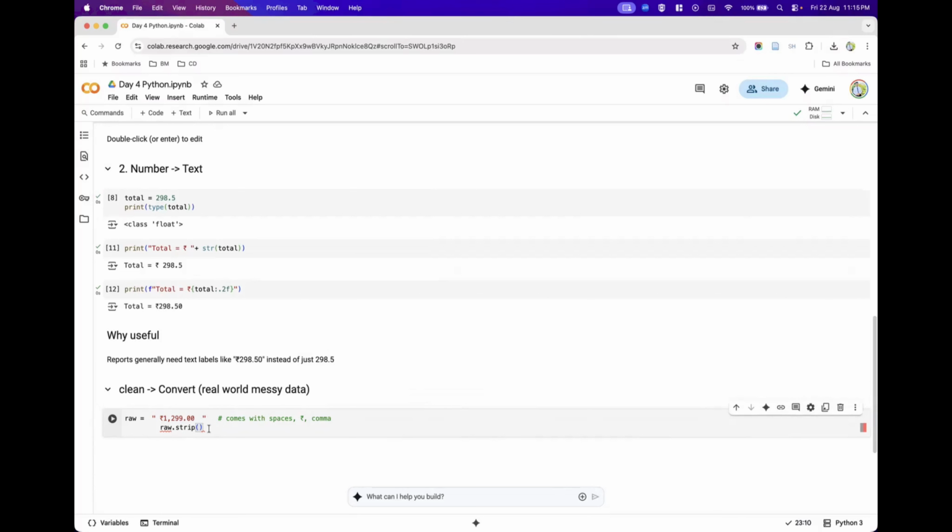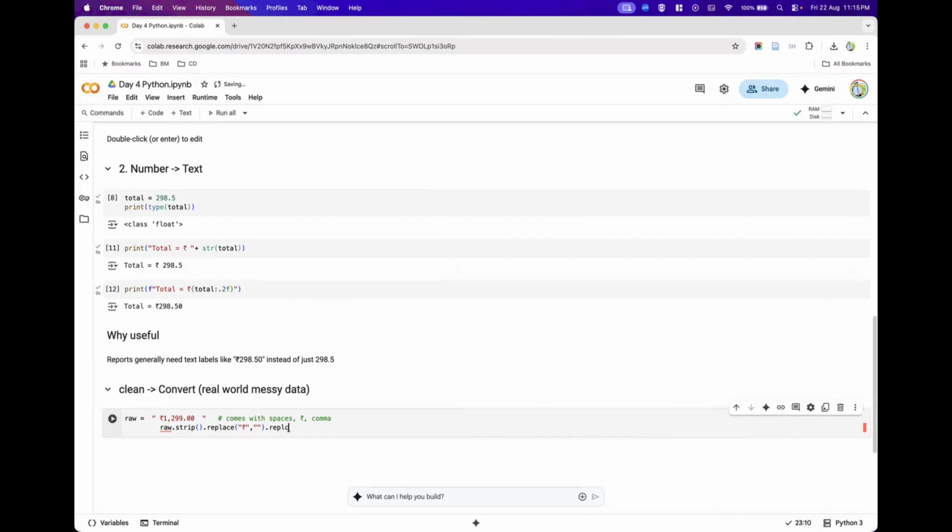And after removing that, I want to use a replace, where I want to replace that rupee symbol with nothing. Nothing meaning it will remove that and it will not add anything new there.